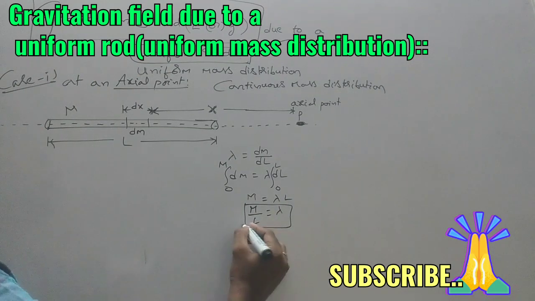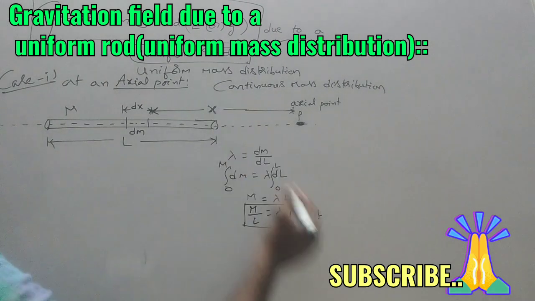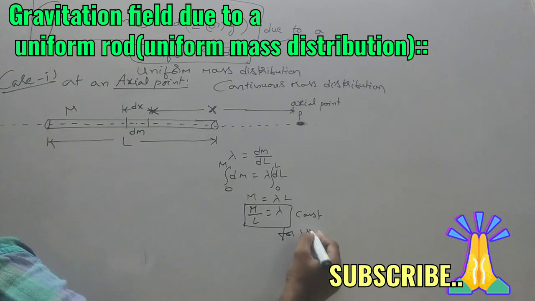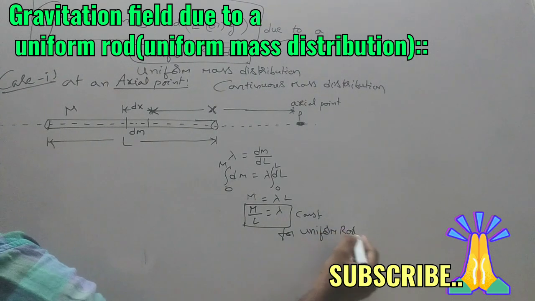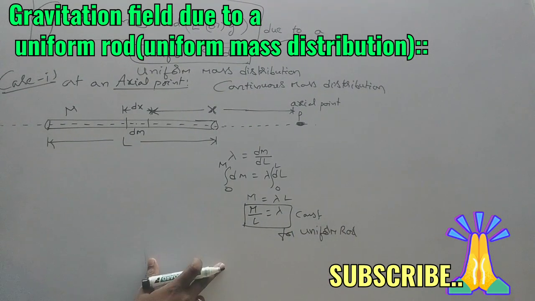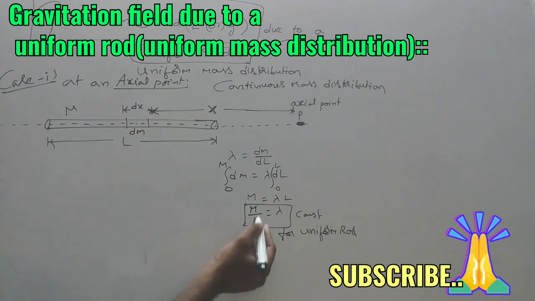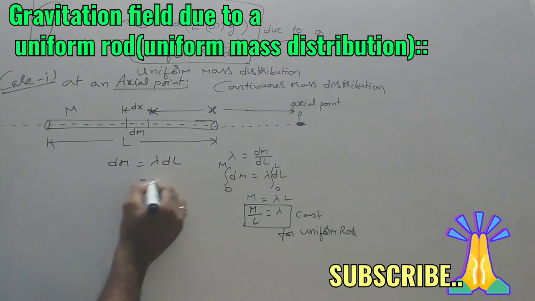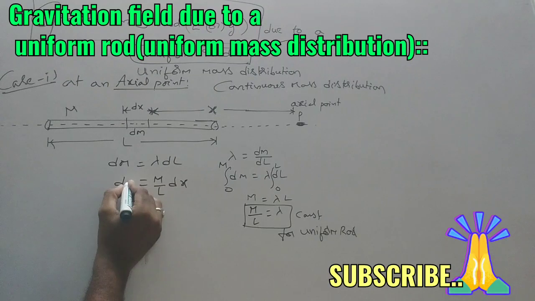This is the mass per unit length, the linear mass density, and this is constant for a uniform rod, or uniform mass distribution rod. Whenever this is constant, we can write dm from this formula as lambda into dl. Lambda is mass M by L, and dl is dx. So we have this dm.